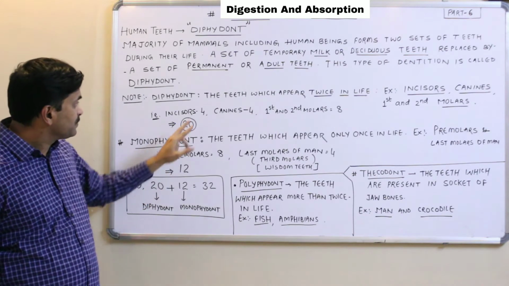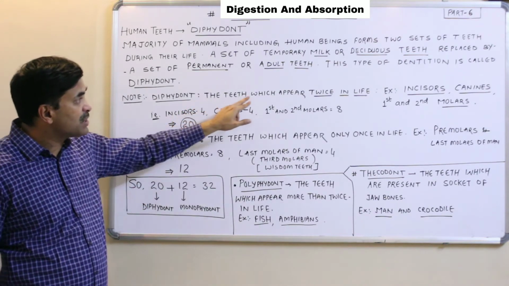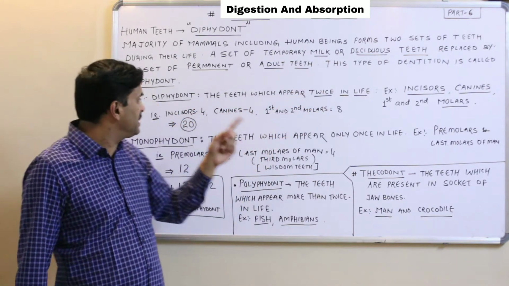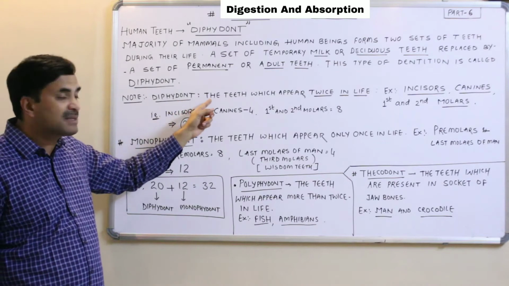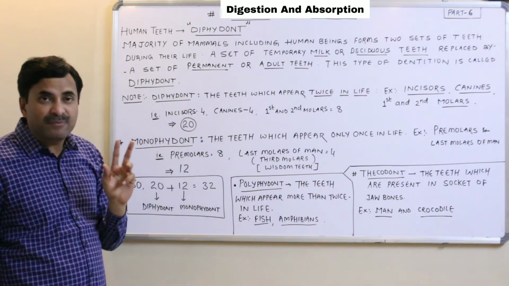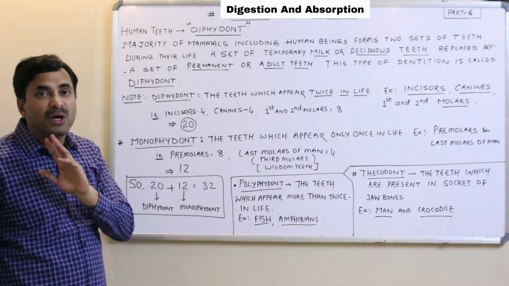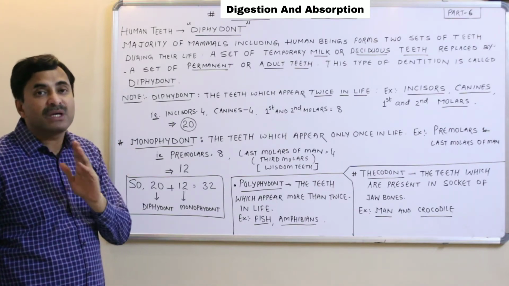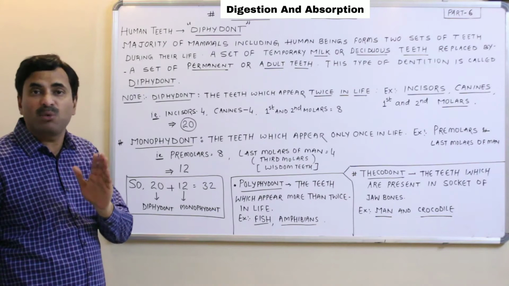Diphyodont means the teeth which appear twice in life. It's very simple. Now in the previous video you learned about the number of incisor, canine, premolar and molar teeth.